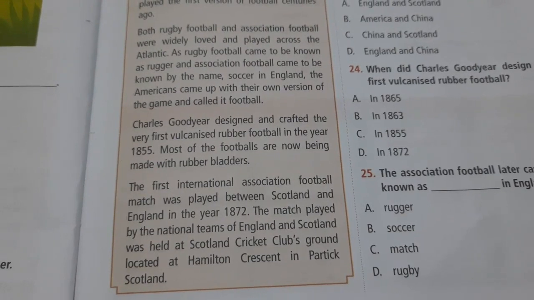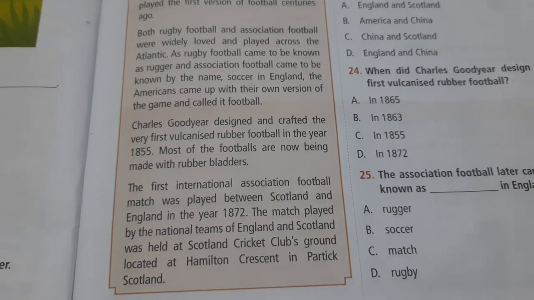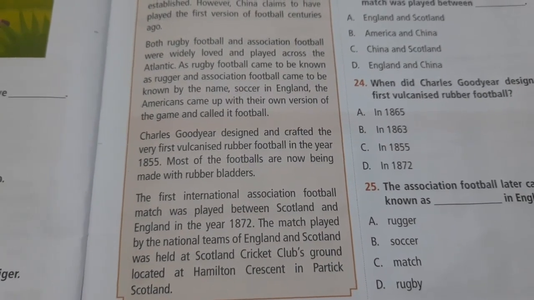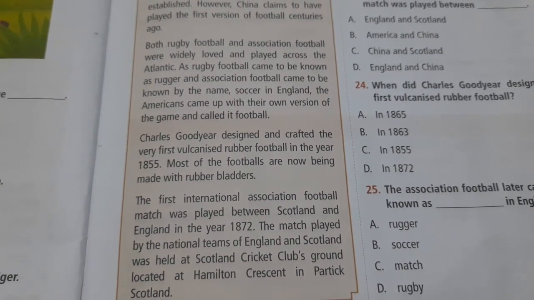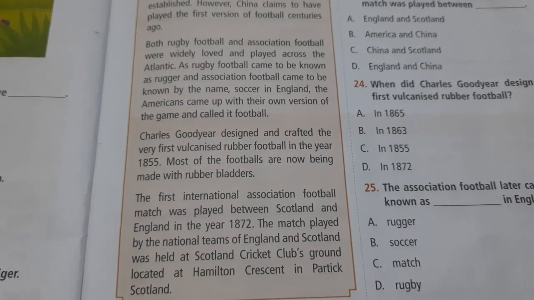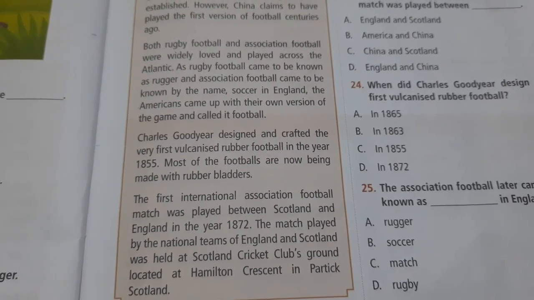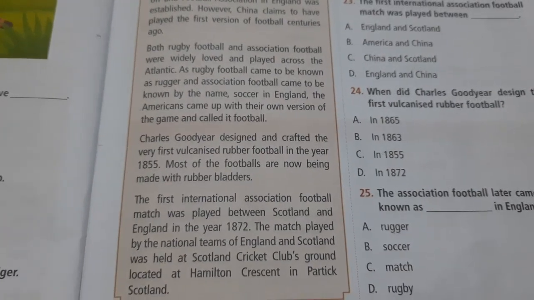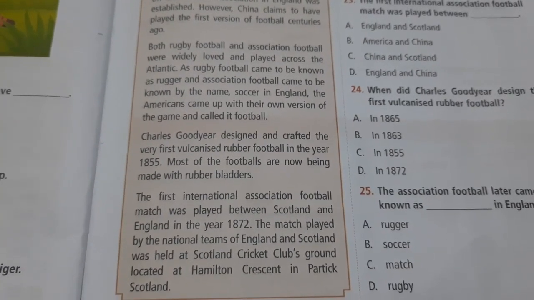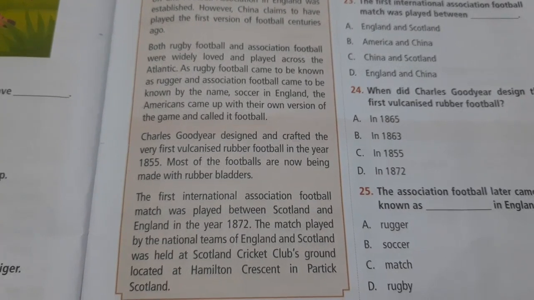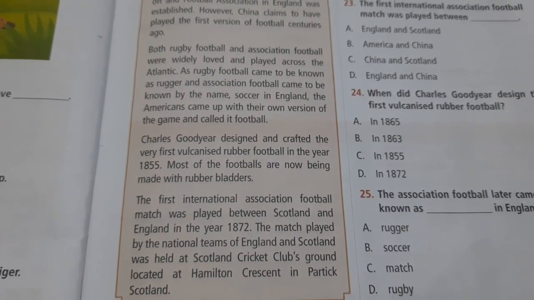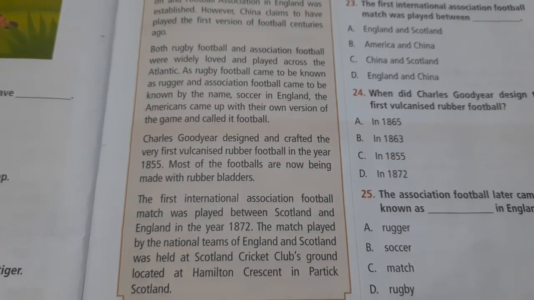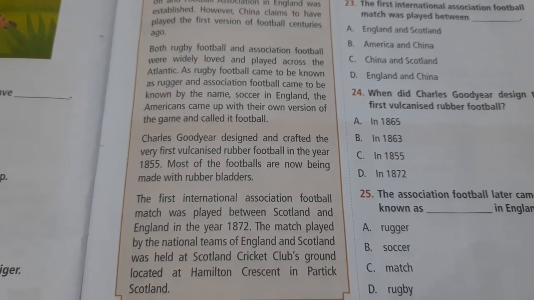The first international association football match was played between Scotland and England in the year 1872. Scotland and England, these are two countries, in which association football was played at the first international level. The match played by the national teams of England and Scotland was held at Scotland Cricket Club's ground located at Hamilton Crescent in Partick, Scotland.